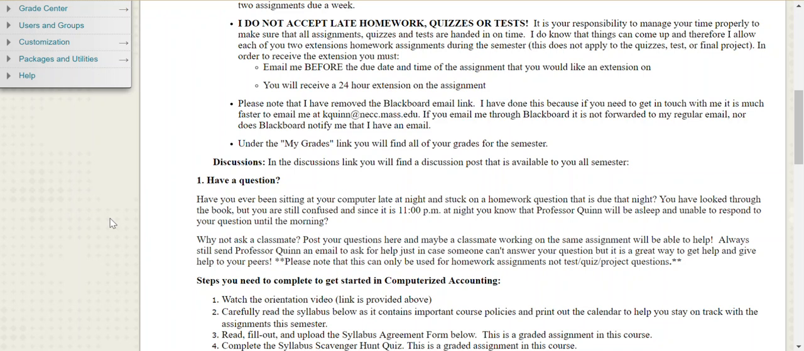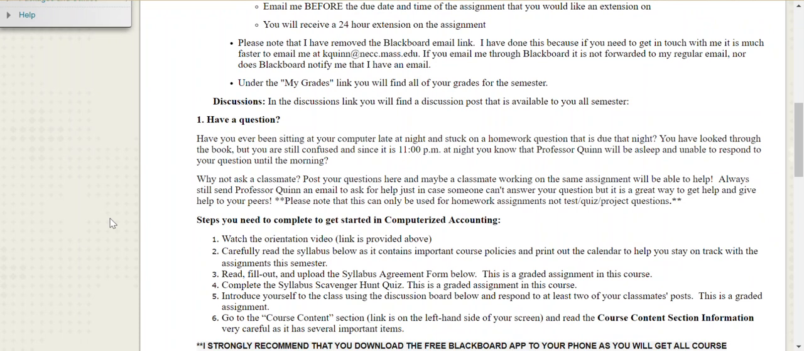In the discussions link, you'll find a discussion post that's actually available to you all semester. You can actually post a question here to your classmates, not for test or quiz or project questions, but for homework questions. So if there's something that you're stuck on and it's late at night and you know I won't be able to respond to you right away, you can actually post that question here. And also stop in here every once in a while and see if there's something that maybe you can help answer for one of your classmates.